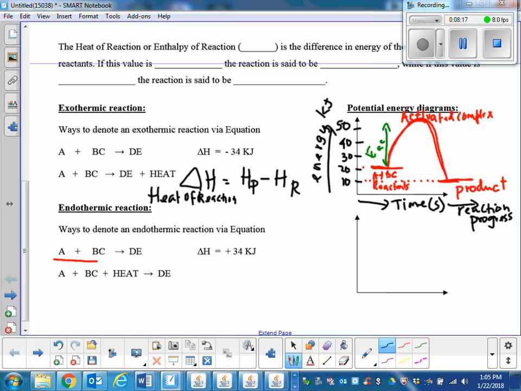What did we say was the heat of the product? What was the heat of the product, guys? 10. What was the heat of the reactants? Where did we start the reactants with? 20. So what is the difference? Negative 10. Now tell me, finally in this reaction, as reactants have become products, have you released energy or have you gained energy? Release. If you release energy, is this an exothermic or an endothermic reaction? This is an exothermic reaction.